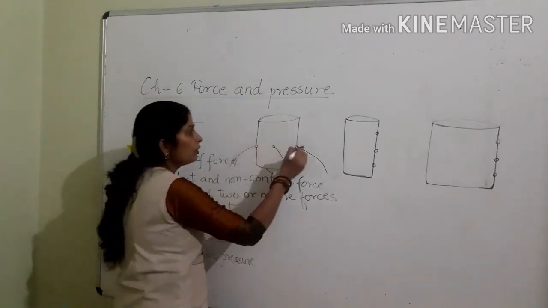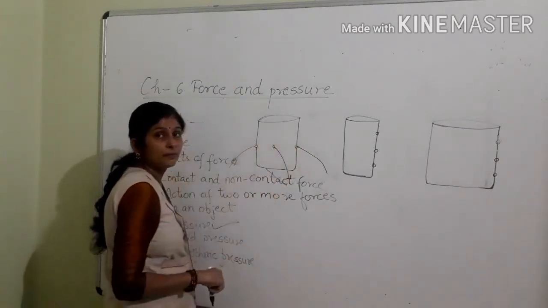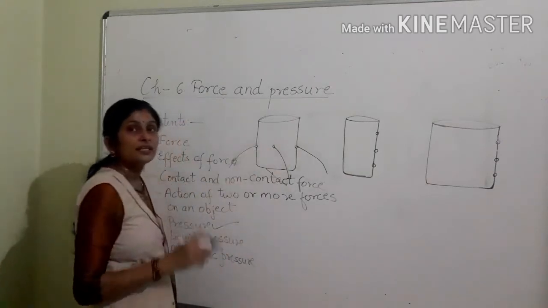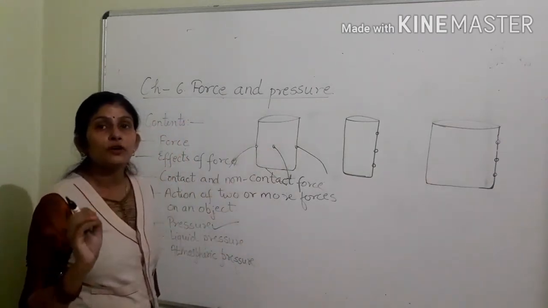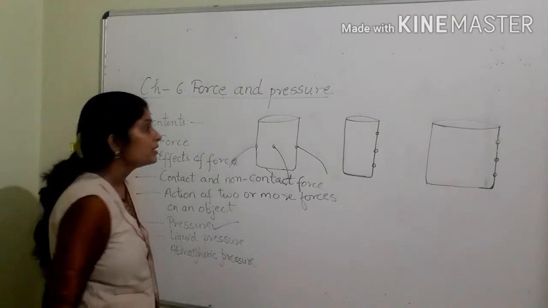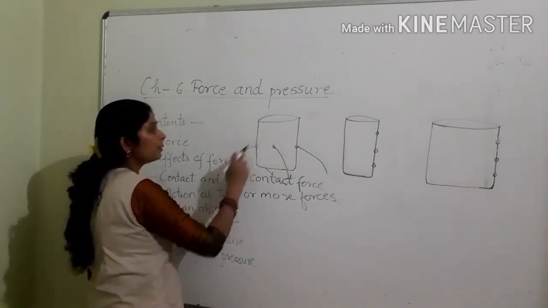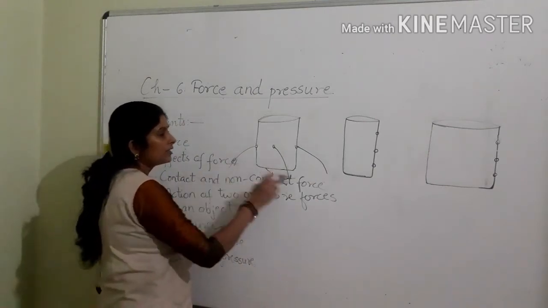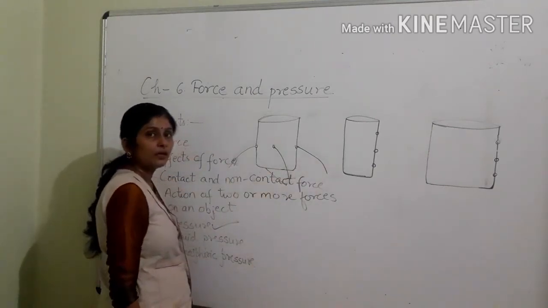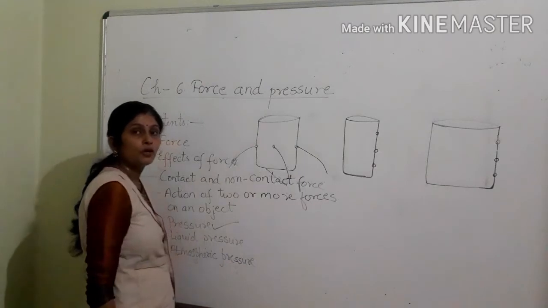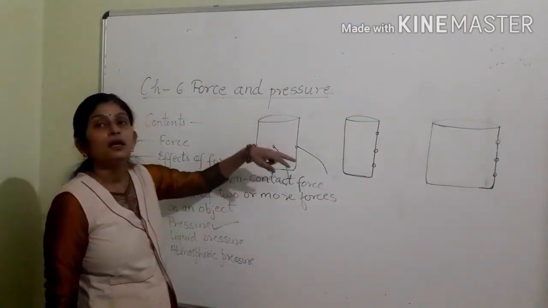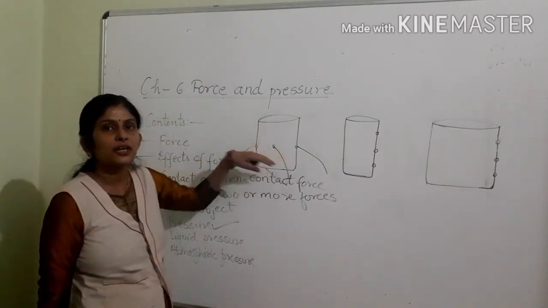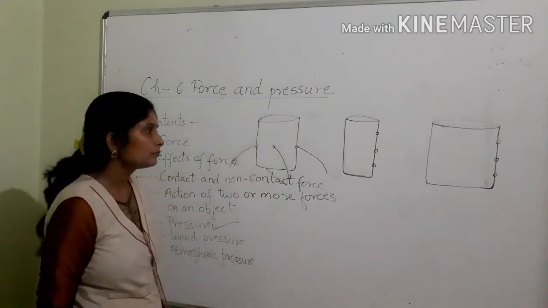So all three holes will have the same liquid or water pressure. That is why the jets of water coming out of these three holes will cover equal distance from the beaker, because of the same liquid pressure at the same depth.